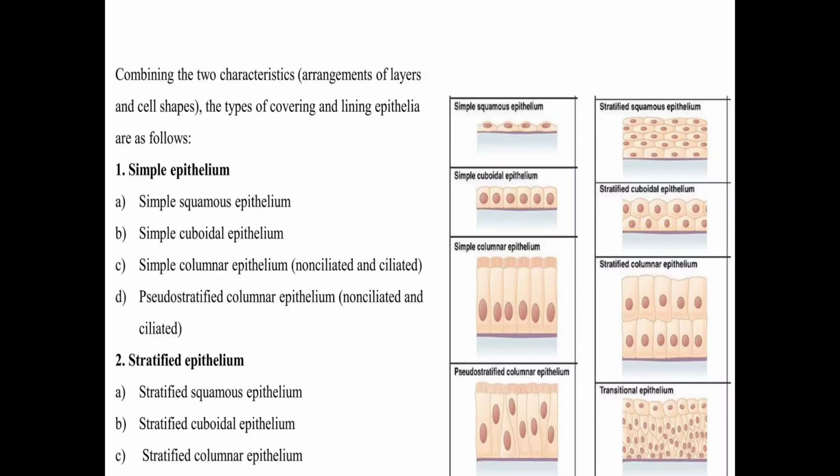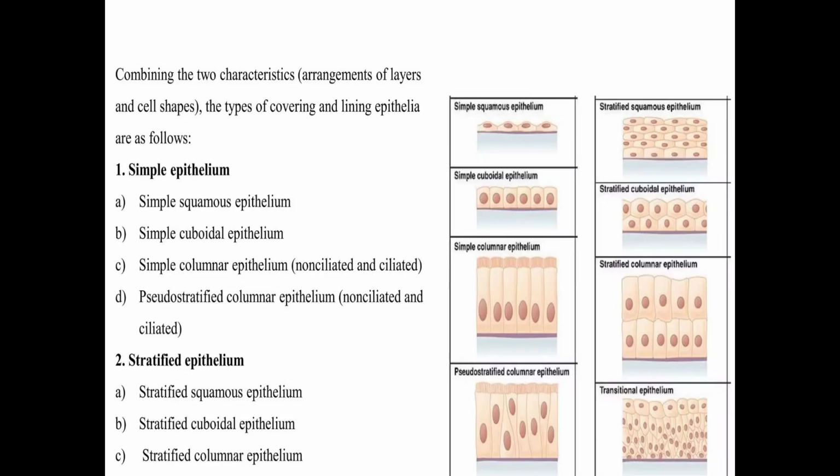The second is simple cuboidal epithelium. In this also there is a single layer, and the cells have a cube-like structure, so this is called simple cuboidal epithelium. The third one is simple columnar epithelium. In this, a single layer of epithelial tissue is present, and the cells have a column shape. It is of two types: first non-ciliated and second ciliated. If cilia are present, it is ciliated. If cilia are not present, it is called non-ciliated.